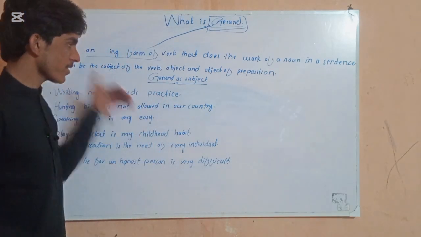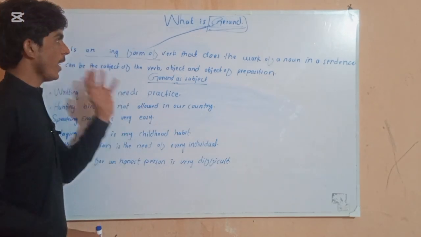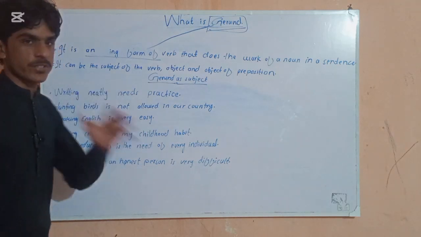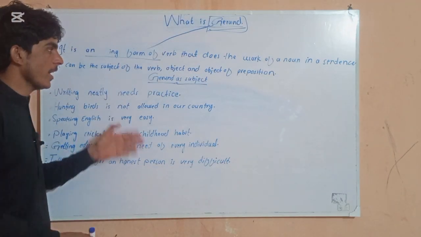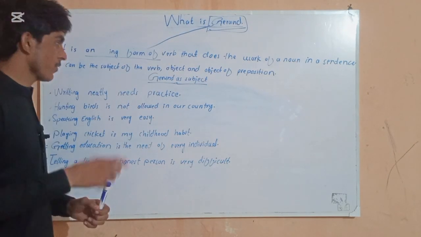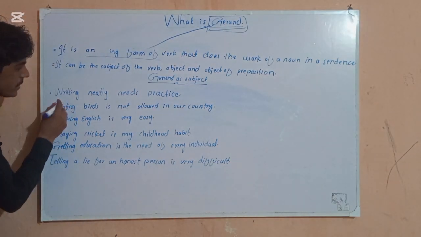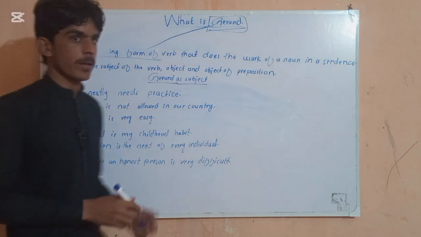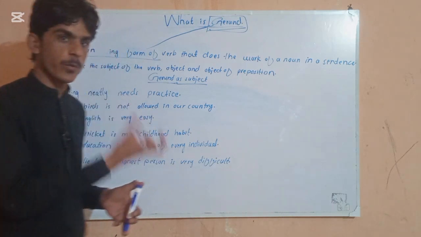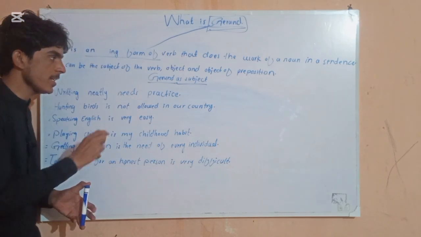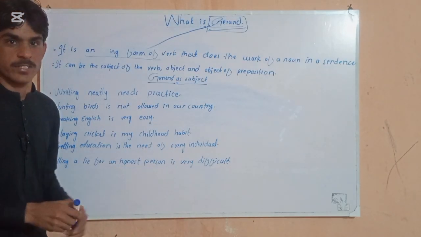Now we have some more examples of how a gerund can be the subject of the verb and take the place of our subject. So now see the board and listen here. Writing neatly needs practice. It means that one who wants to write neatly needs to practice.